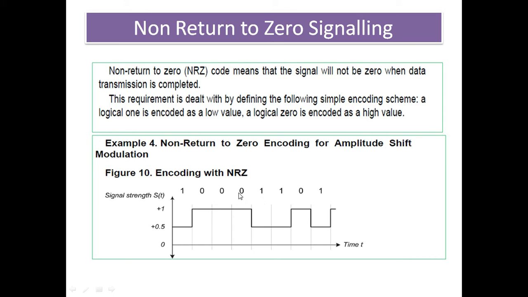When a transition happens from 0 to 1, your voltage level changes from plus 1 to 0.5. Then there are again 2 bits, and it still remains at 0.5. Again in this state, a transition happens from 1 to 0, then it changes from 0.5 to 1 volt, and the process continues. This is actually called non-return to 0 encoding for amplitude shift modulation.